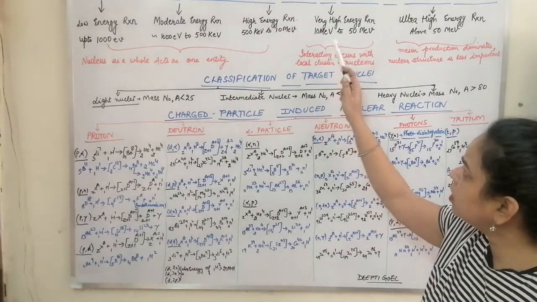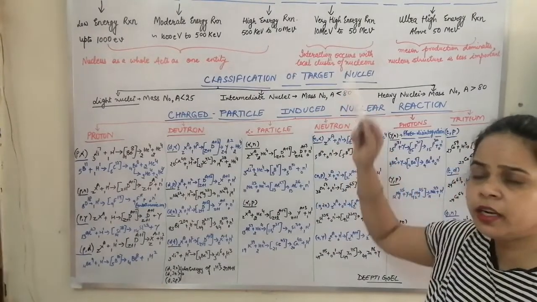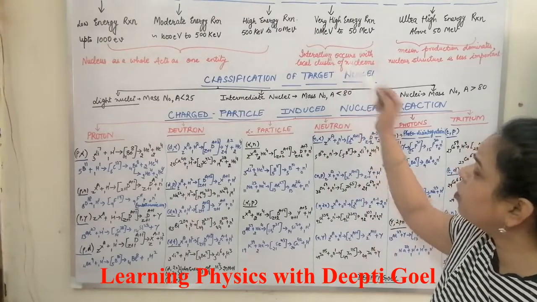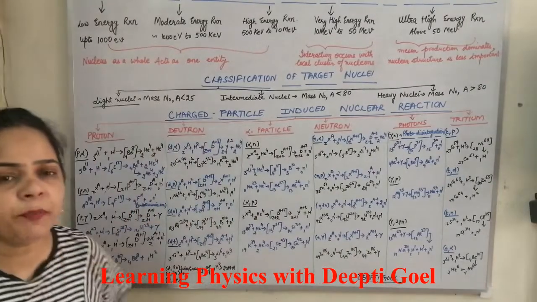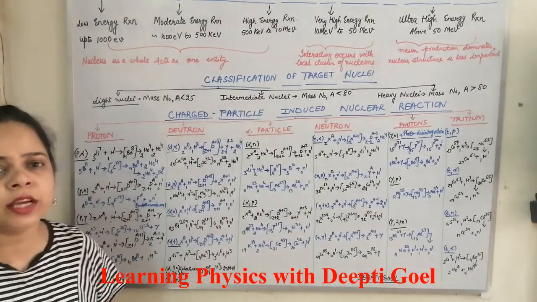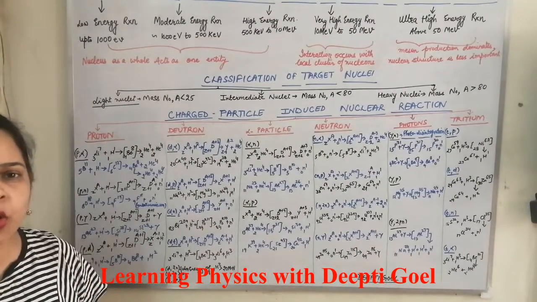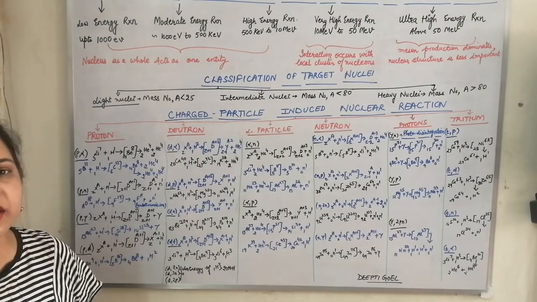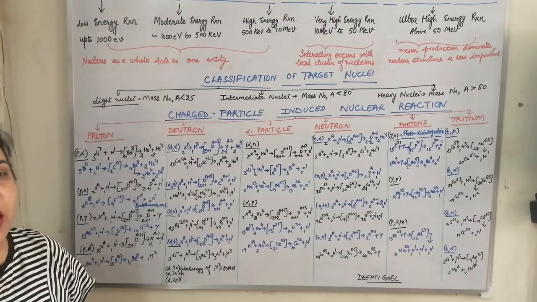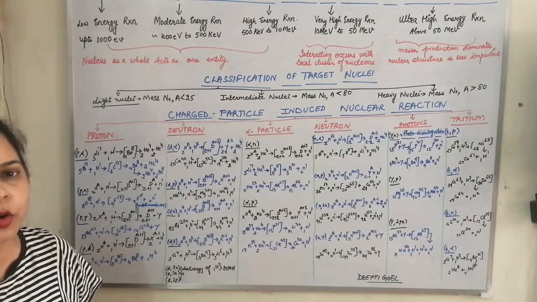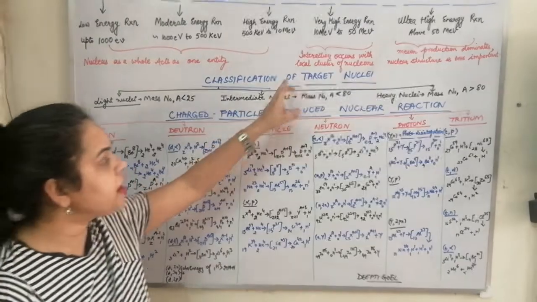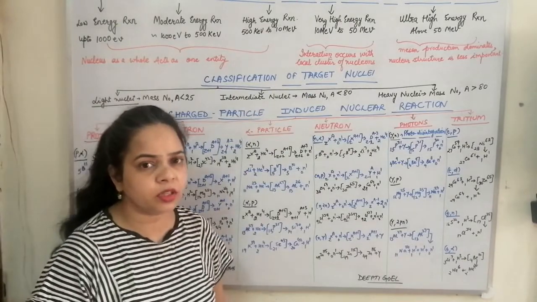But when the energy is between 10 mega electron volt and hundreds of mega electron volt, only a particular cluster of nucleons interacts. The whole nucleus is not interacting with the target nucleus, but only a group or cluster of nucleons.